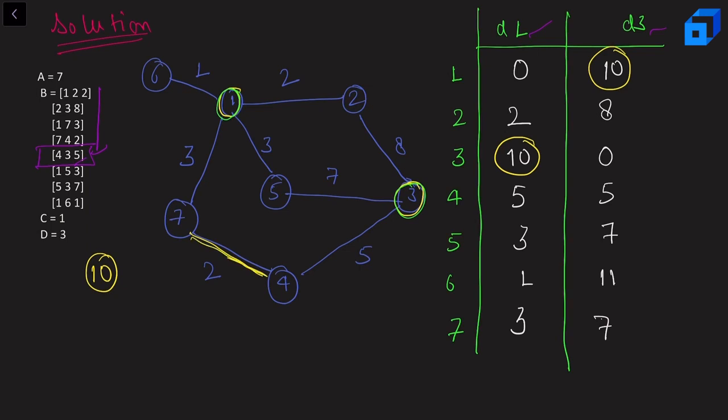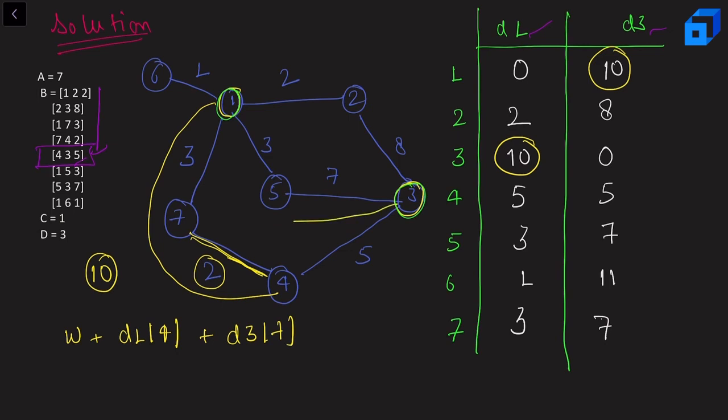Okay, so in order to check whether this edge lies on the shortest path of 1 and 3, I'll write these conditions here. It should be the weight of this edge, let's say that is W, plus D1 of 4, that is the distance of node 1 to node 4, plus the D3 of 7, that is the distance from node 3 to node 7. It should be equal to 10, right?